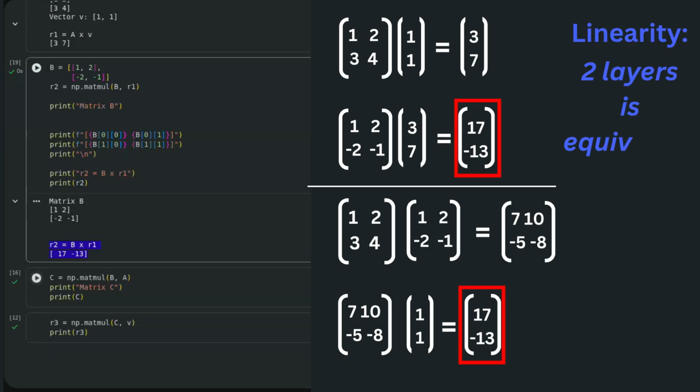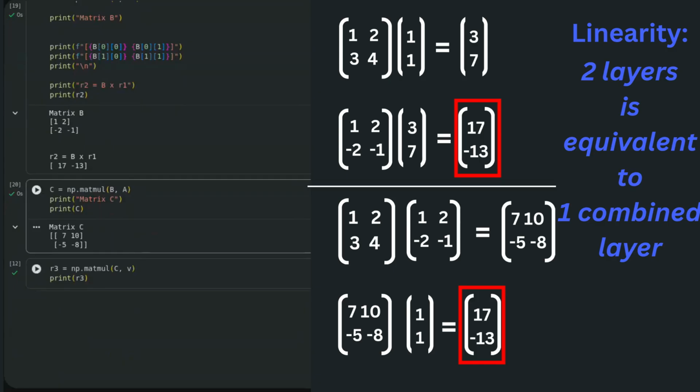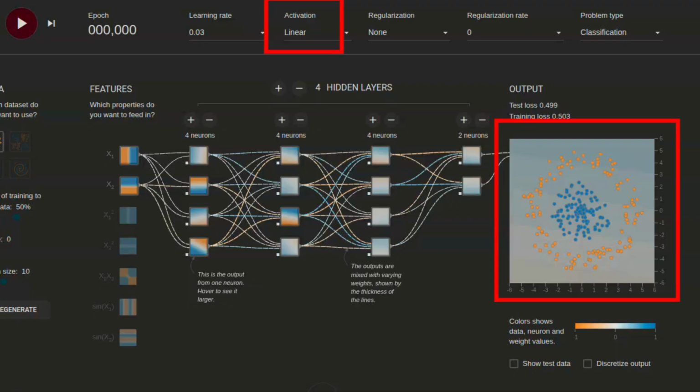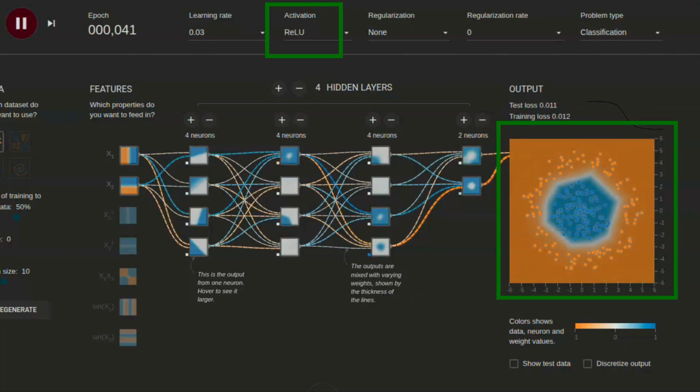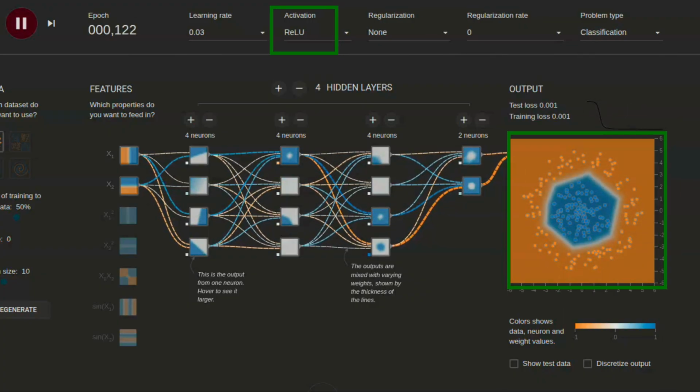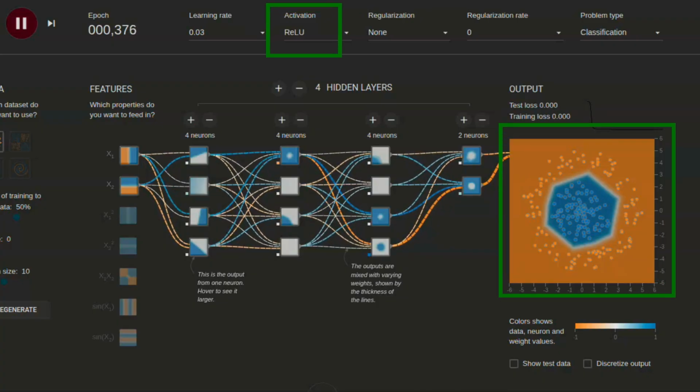A linear model can stretch space, rotate it, or shear it, but it cannot bend it. Look at these two groups of data. No straight line can separate them. A nonlinear activation changes the game. It lets each layer fold and warp the data before handing it to the next layer. The true power of a neural network isn't the matrices. It's the constant alternating between linear transformations and nonlinear bending.